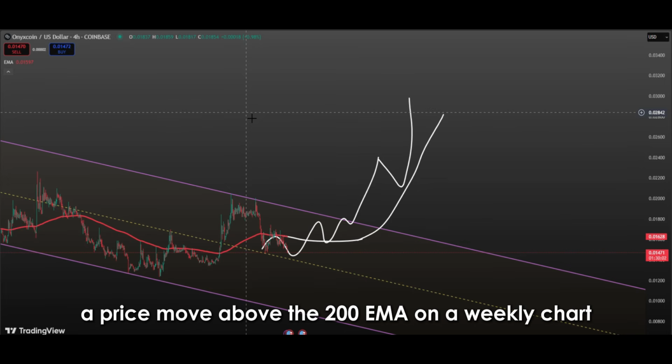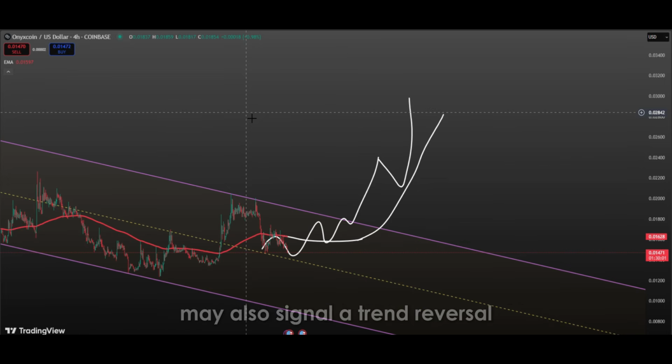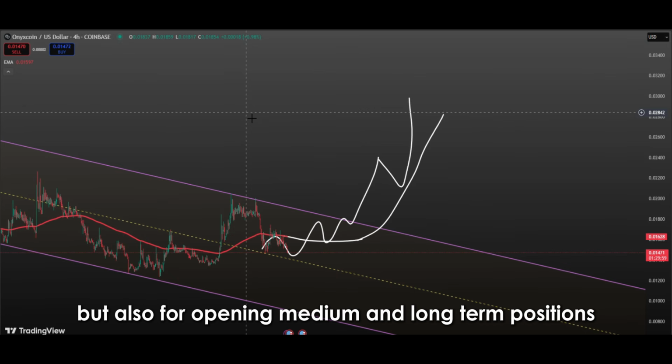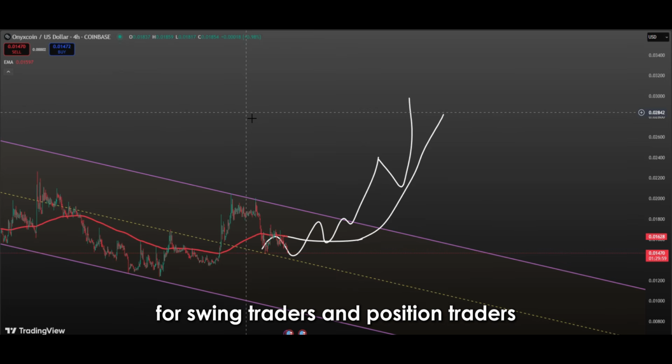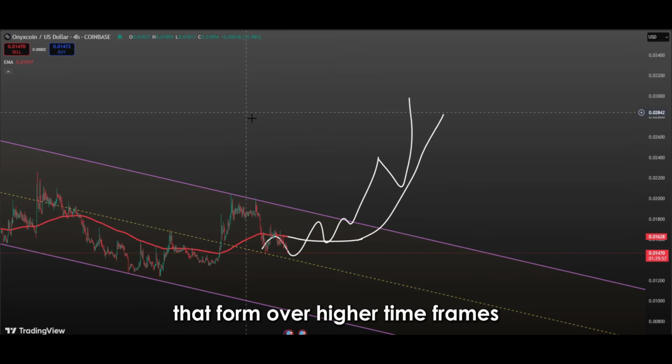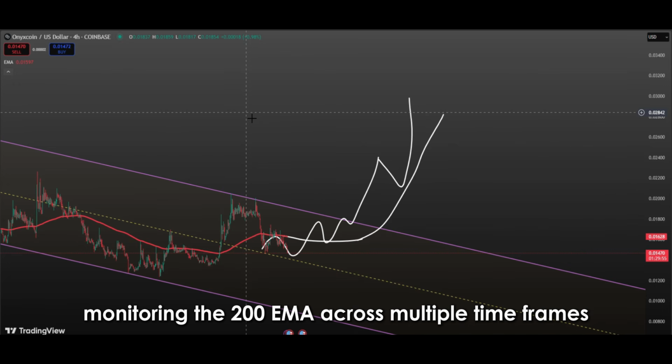For example, a price move above the 200 EMA on a weekly chart may also signal a trend reversal on the monthly scale. This provides an opportunity not just for short-term trades, but also for opening medium and long-term positions. For swing traders and position traders, such breakouts are especially valuable, as they aim to profit by following trends that form over higher timeframes. Another key point is monitoring the 200 EMA across multiple timeframes.